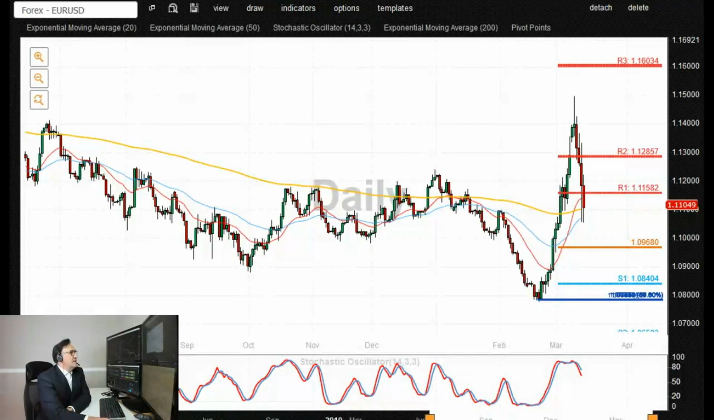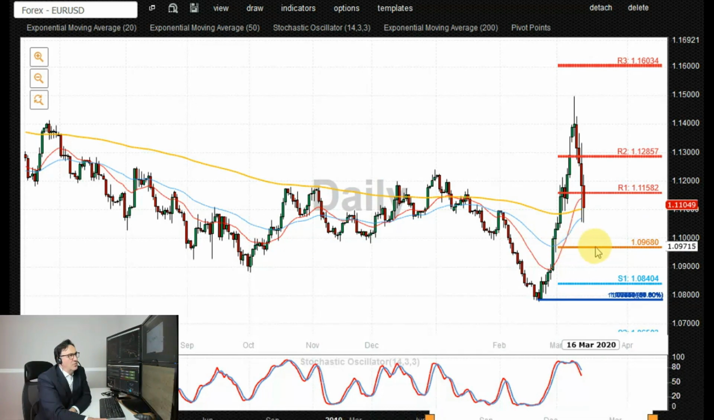This is the end of day or daily chart for the euro-dollar currency pair. We can see that we saw a substantial pullback from the 1.15 level, and this was due not so much to euro weakness but to US dollar currency strength. The key trading level going forward is at 1.10. This was the previous level of reference.